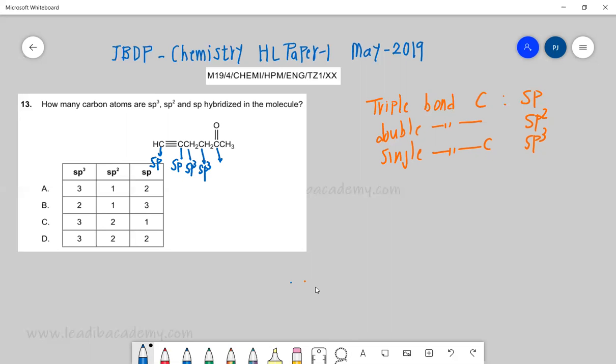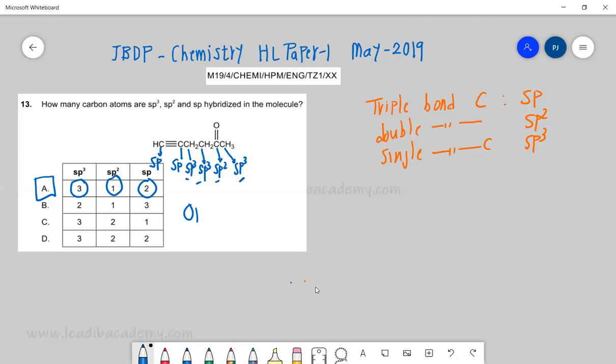This is clearly double bonded, so sp2, and this is sp3, single bonded. So how many sp3? We can clearly see there are 3, 1, 2, and 3. How many sp2? There's only 1. So that means 3, 1, and 2, and the correct option is A.